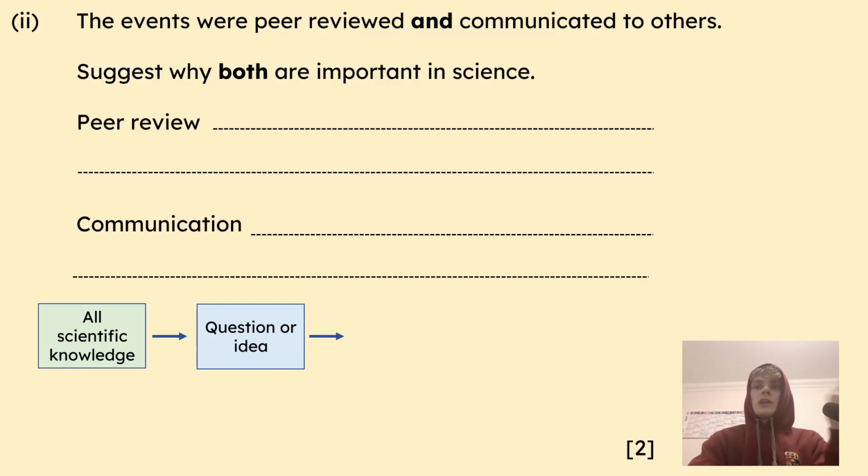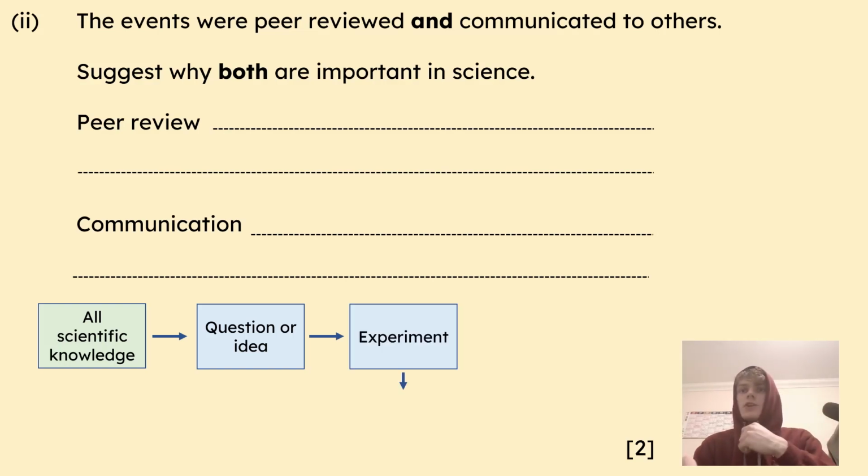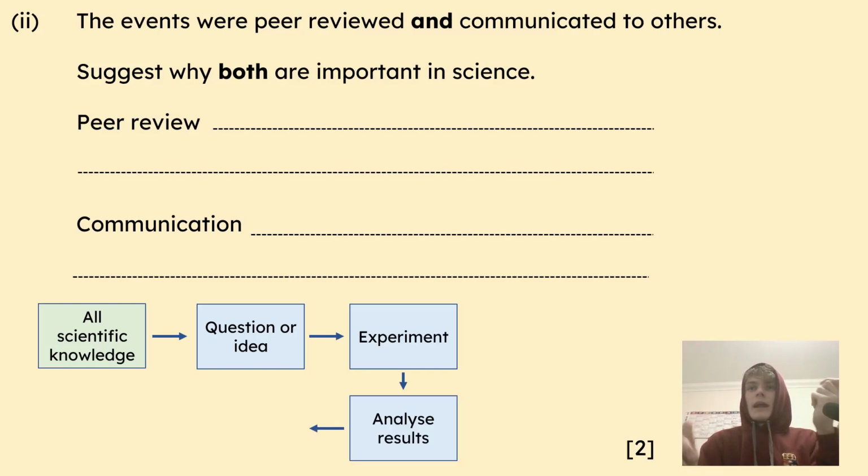Is the atom actually indivisible? Is the atom actually a plum pudding model? What are the electrons doing in our current model of the atom? These kind of questions. So you come up with an experiment then to try and test the question and prove or disprove your idea. You get some results and you think about what they mean. You analyze them and you come up with an explanation to answer the original question you had.